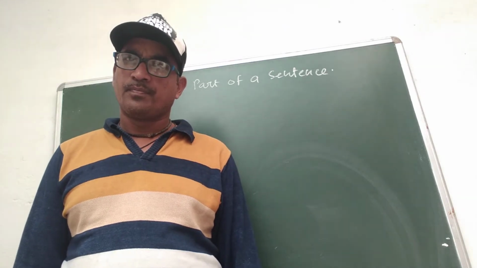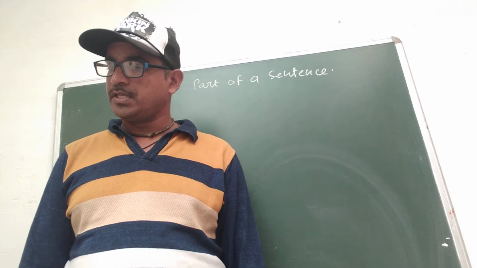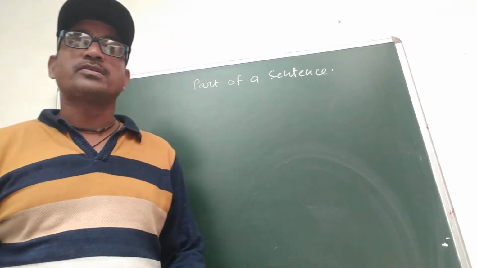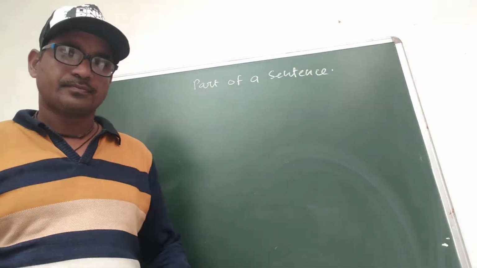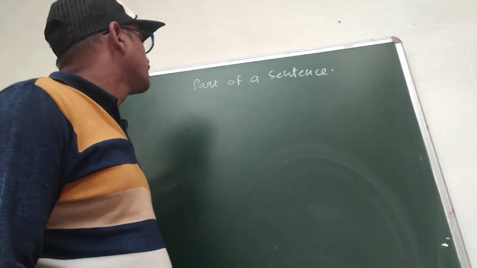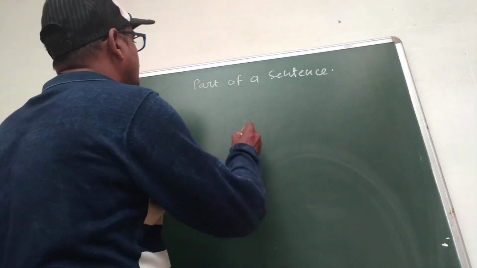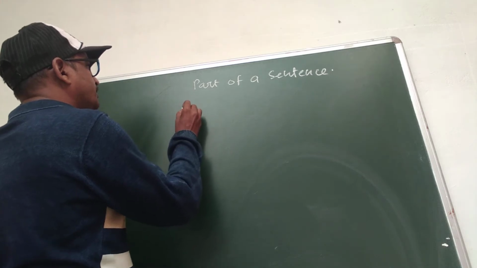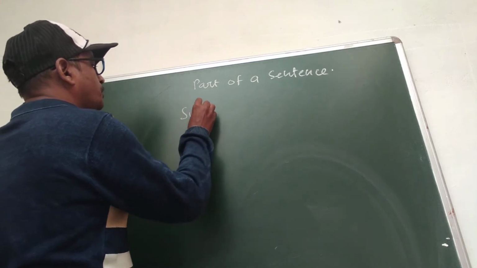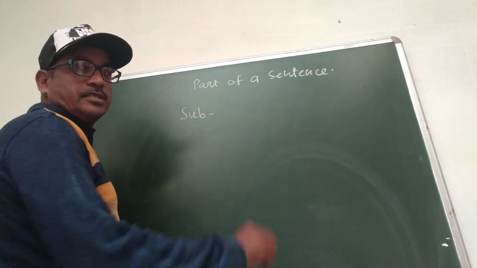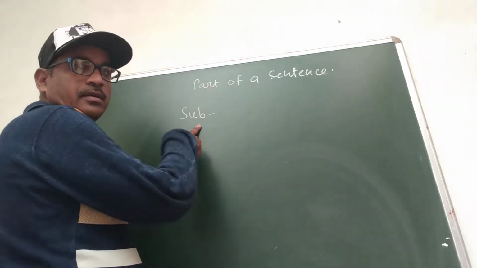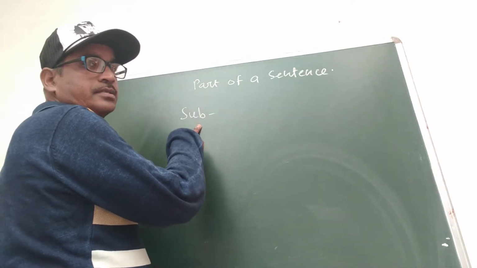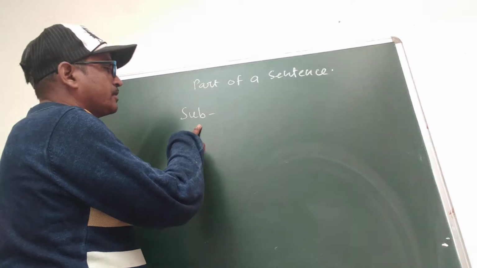So, see what the parts of a sentence are. The first part of the sentence is the subject, and there are various types of subjects.